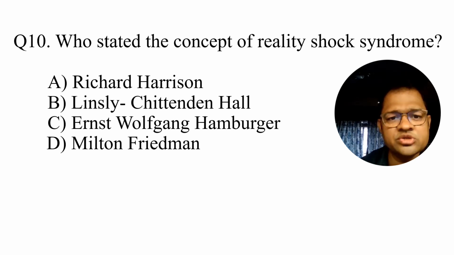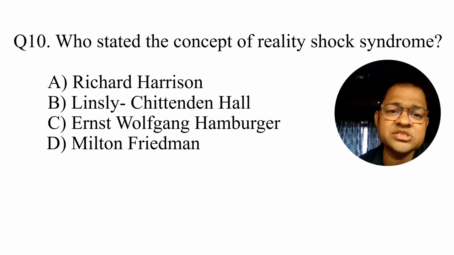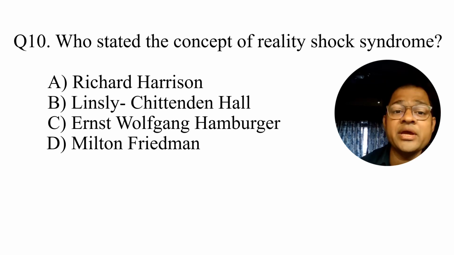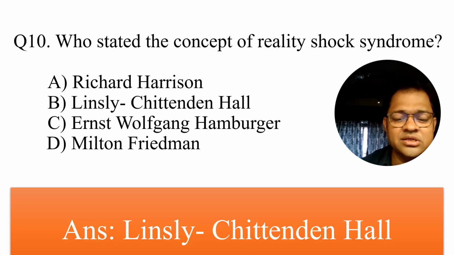Reality shock syndrome means that when an employee joins the organization, he has many preconceived notions, and after joining, many assumptions may or may not be met. That discrepancy is called reality shock syndrome, and the concept was given by Hall. Many times in the choices you will find only the name Hall; the full scientific name may not come. If you find the scientist name Hall, it is reality shock syndrome.